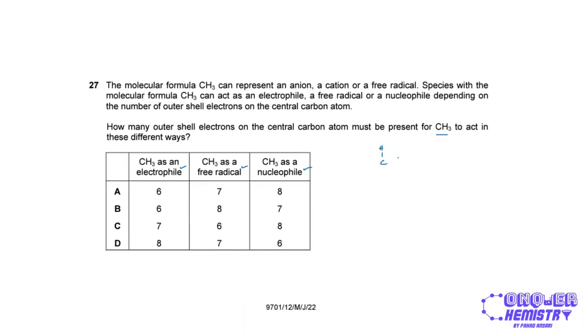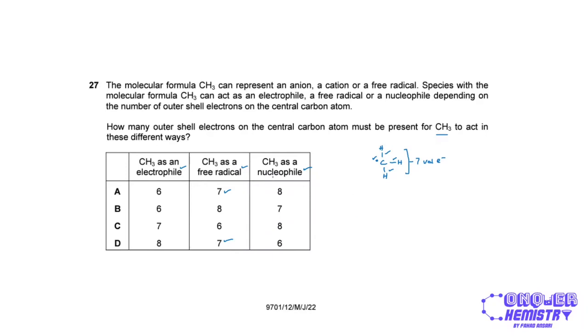So carbon is bonded to 3 hydrogen atoms. So that is 6 electrons being shared. And carbon needs to have 1 unpaired electron in its outer shell for it to be a free radical. So this is 2 plus 2 plus 2 plus 1. That gives us 7 valence electrons around the carbon for it to be a free radical. So option A or option D will be considered.